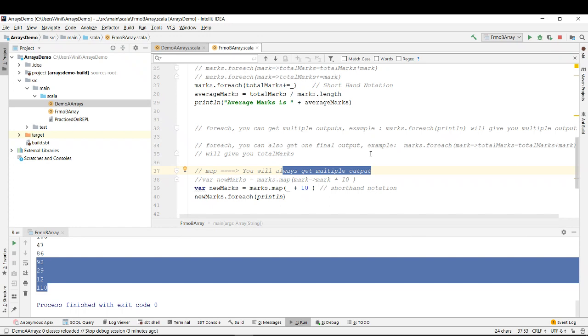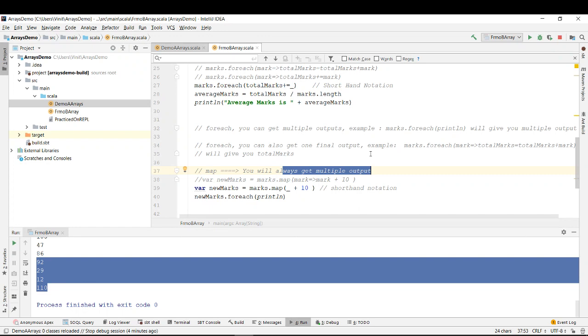For each is better because it can do both the things, right? Then why is the map there? Any guesses? If for each is better, for each can do both the things, then why do I need a map? For each can do everything, then why do you need a map? You're saying that for each can do this as well as that. It can do multiple outputs also. It can do a single output also. Then why do you need a map? Any guesses?